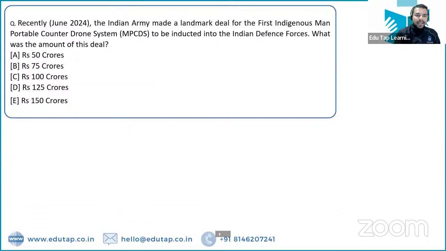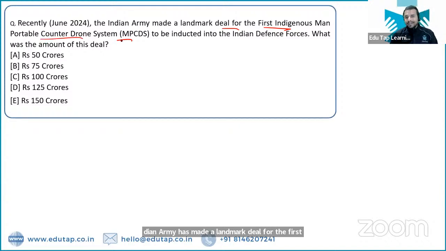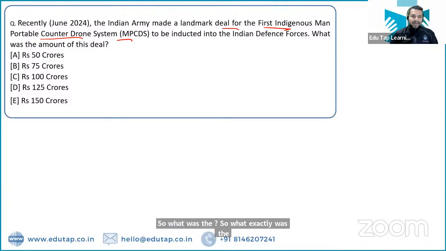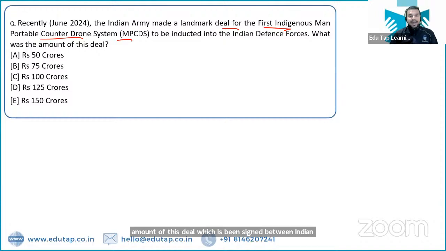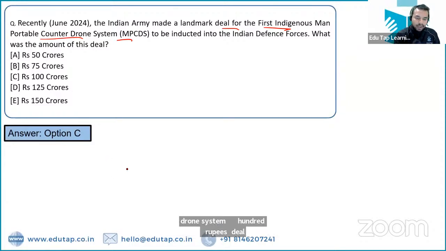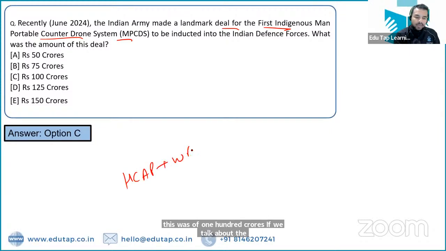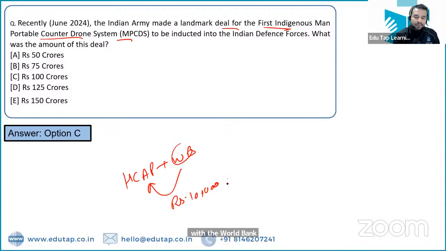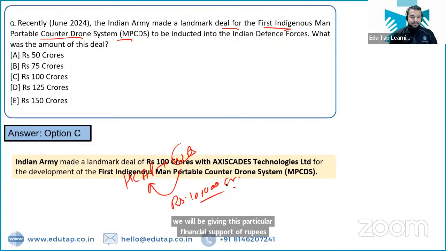Next question. So Indian Army has made a landmark deal for the first indigenous man-portable counter-drone system to be inducted into the Indian Defence Forces. So what was the amount of this deal? So what exactly was the amount of this deal which has been signed between Indian Army for the first indigenous man-portable counter-drone system? तो ये हुआ है आपका 100 crore rupees का deal. Okay. So this was of 100 crores. If we talk about the Haryana Clean Air Project, the World Bank will be giving financial support of rupees 10,000 crore to the Haryana state for this particular project.